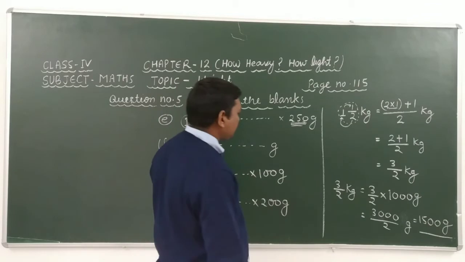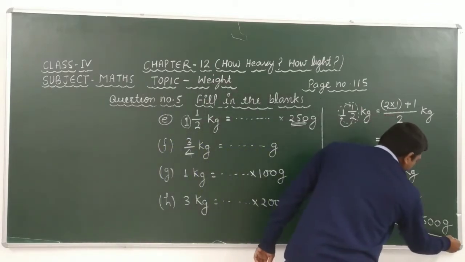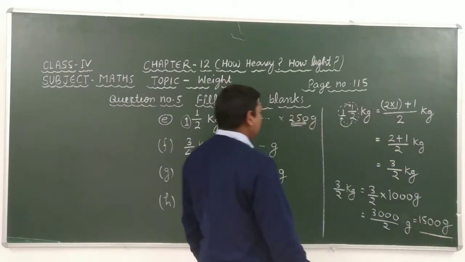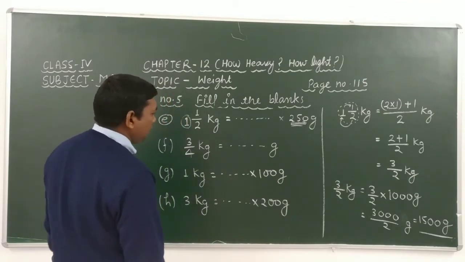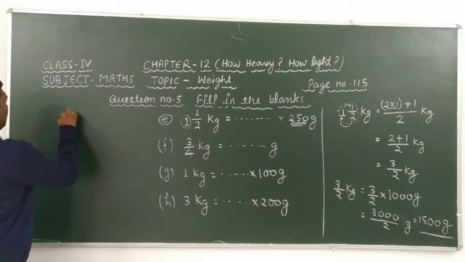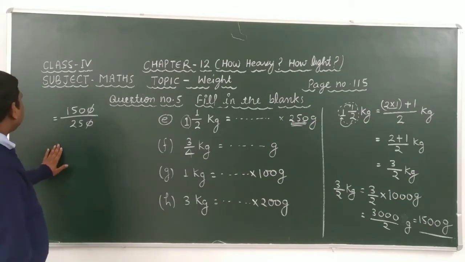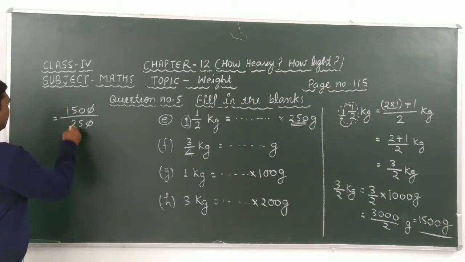Here the 0 0 cancel out, and we get 150 over 25.